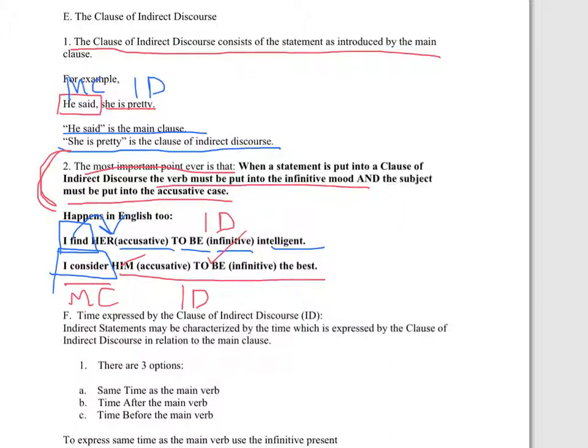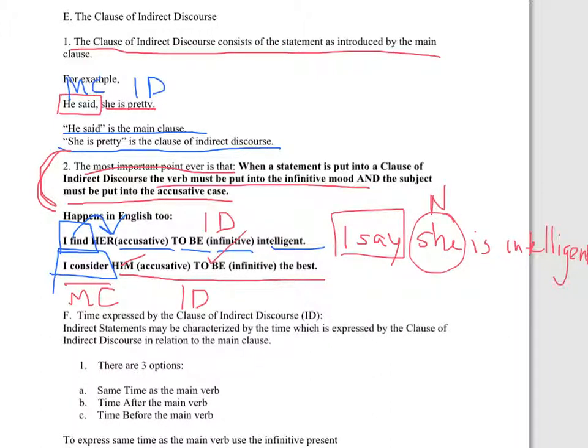That's not the normal way you do it in English. Normally in English you would say something like, I say she is intelligent. There's no accusative and no infinitive in that sentence. I say is the main clause. She is in the nominative as it should be. You don't say in English, I say her to be intelligent. That sounds awkward. Although you do it sometimes in English, and you always do it in Latin.